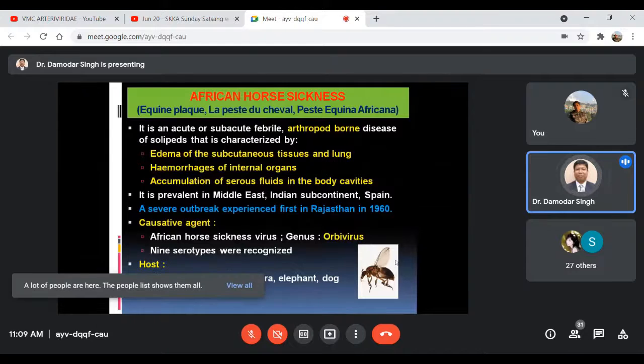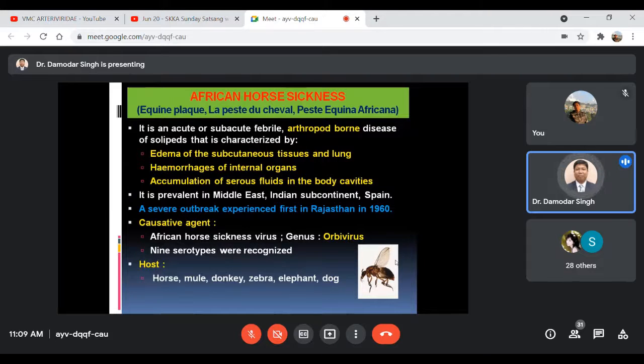So African horse sickness is also known by three synonyms: equine plague, La peste du cheval, and Peste equina africana. These are the synonyms of African horse sickness.